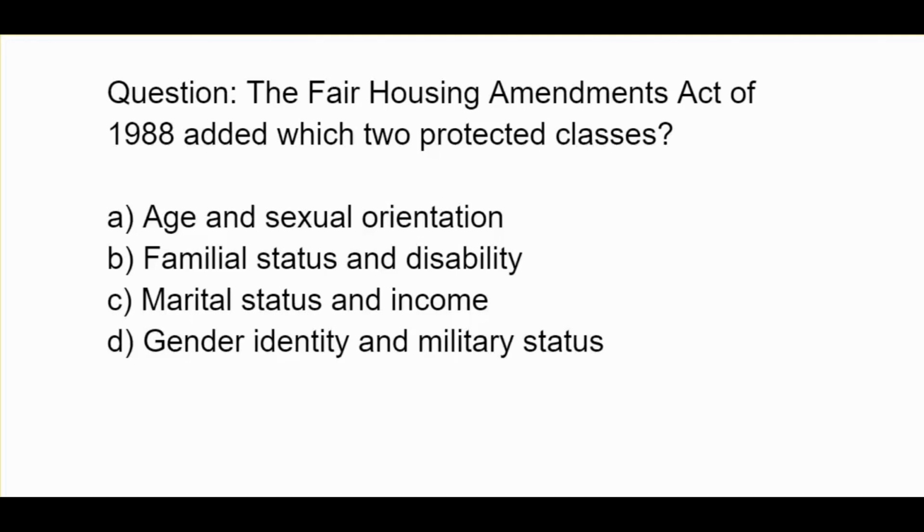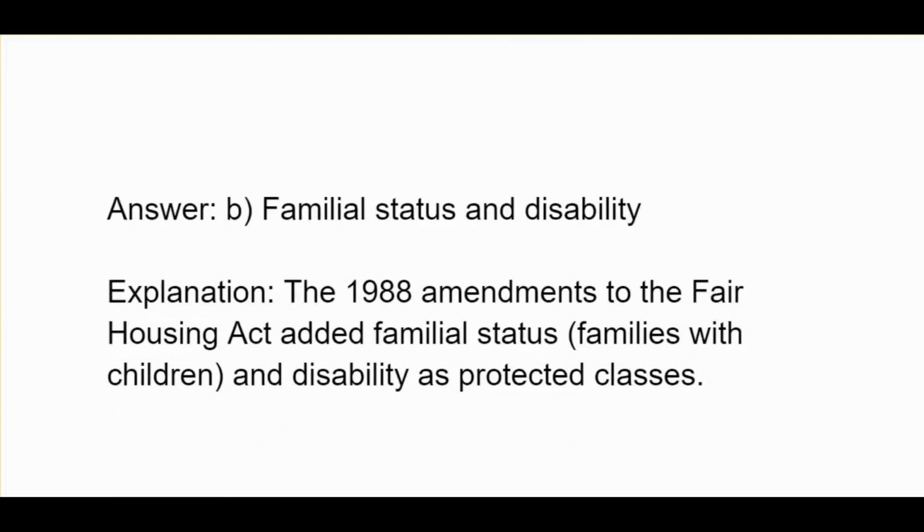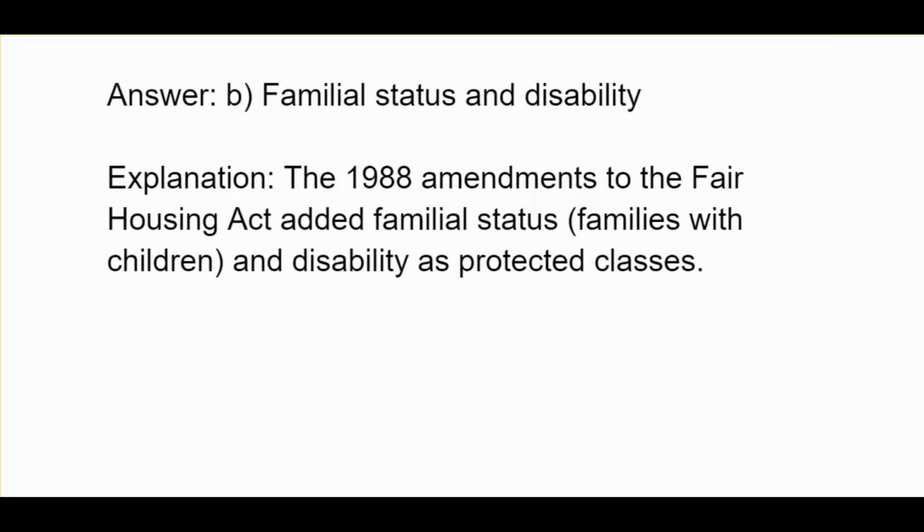The Fair Housing Amendment Act of 1988 added which two protected classes? A. Age and sexual orientation, B. Familial status and disability, C. Marital status and income, D. Gender identity and military status. Familial status and disability. The 1988 amendments to the Fair Housing Act added familial status, families with children, and disability as protected classes.